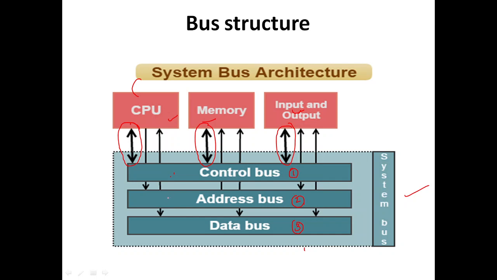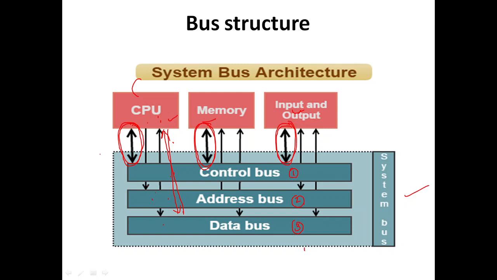When it comes to the address bus, CPU to address bus is of single direction. The CPU will send the address on the address bus. But when it comes to the data bus, the CPU will send data to the data bus and the CPU will receive data from the data bus. It is a bidirectional one. So these line arrow marks are very, very important. The control bus is going to have a bidirectional signal. Why? Because two-way communication is needed.